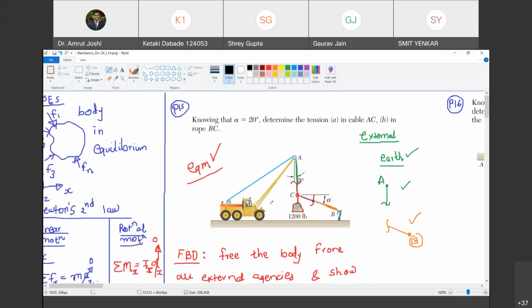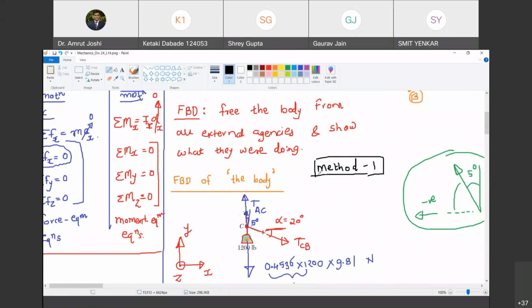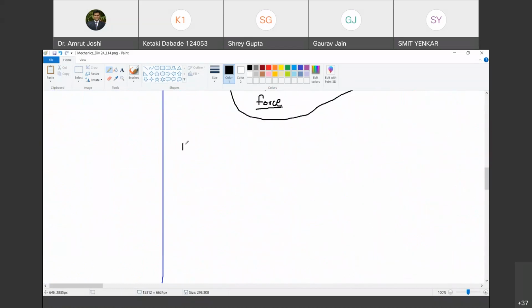Okay. Now we are going to solve the same problem by method 2. Are you with me? Yes, sir. Method 2, which is called Lami's theorem. Are you with me? Yes, sir. I am not going to teach you Lami's theorem separately. We are going to use it here, and I will try to demonstrate its proof to you as well, but through this example. Are you with me? Yes, sir.